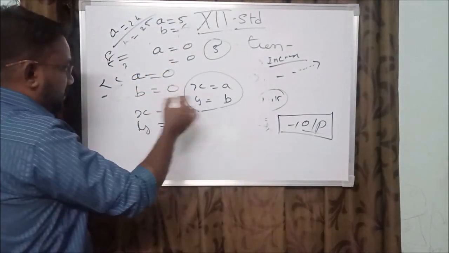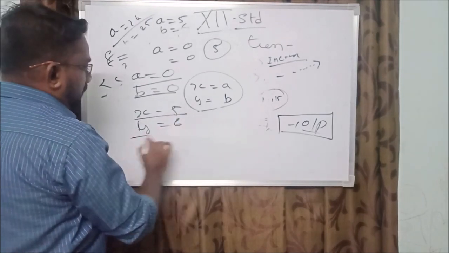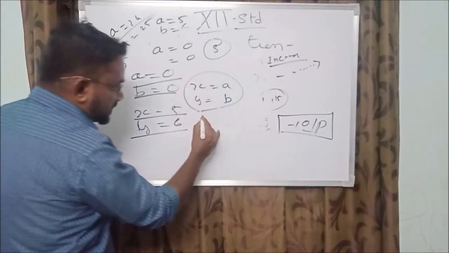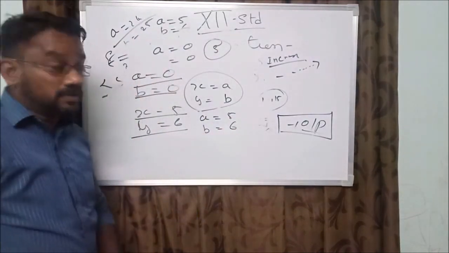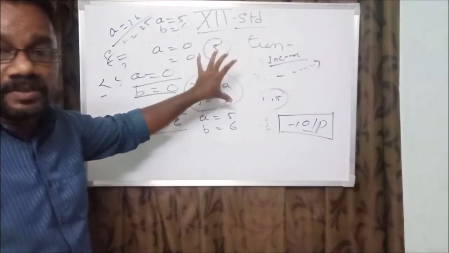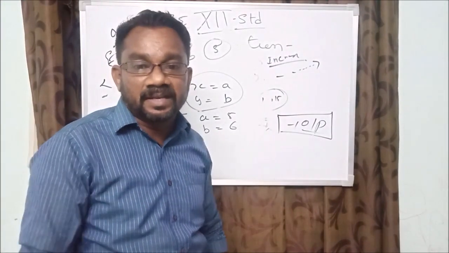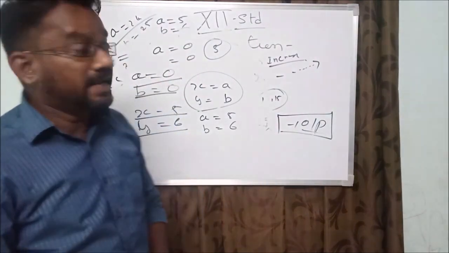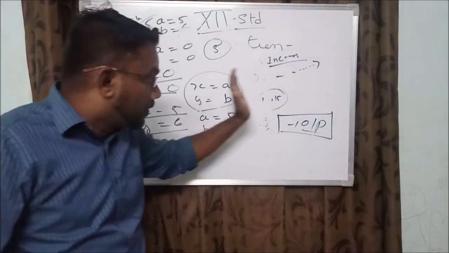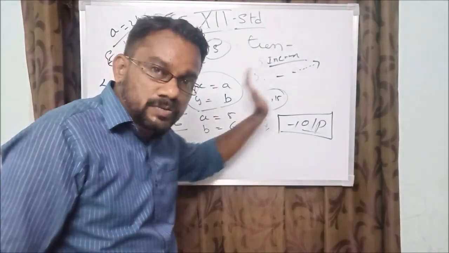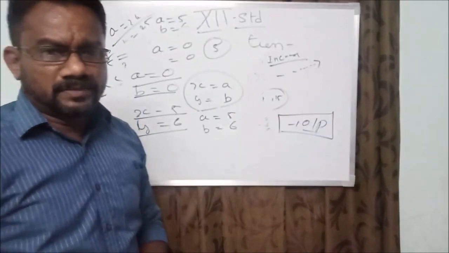The value should be changed. A equal to 0, b equal to 0. Here x equal to 5, y equal to 6. The value should be replaced as a equal to 5, b equal to 6. It cannot affect the original program. Evaluating the function does not cause any damage to the original program. Whatever input value is given, the output should be executed automatically. Okay, that is a pure function.